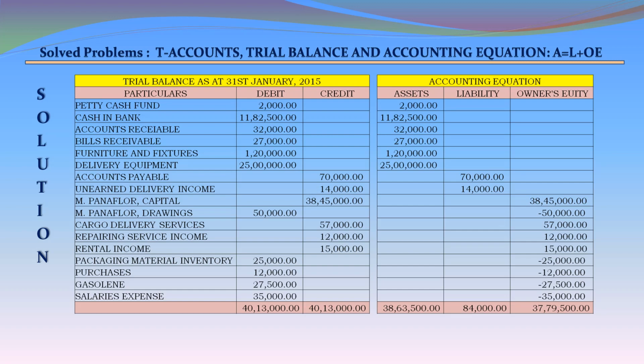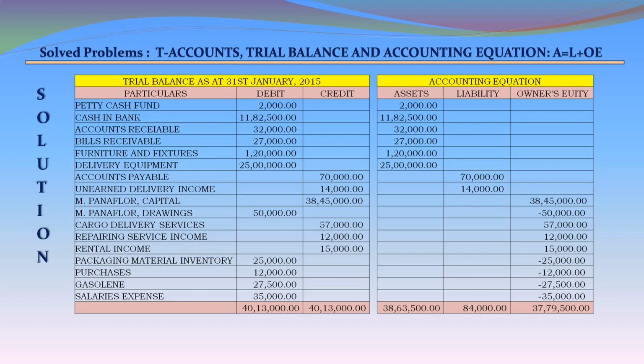Assets, liability, owner's equity. Petty cash fund, asset, 2,000. Cash in bank, asset, 1,182,500. Accounts receivable 32,000 asset. Bills receivable 27,000 asset. Furniture and fixtures 120,000 asset. Delivery equipment 2,500,000 asset. And now we come to liabilities. Accounts payable 70,000 liability. Unearned delivery income 14,000 liability. Now we come to owner's equity.